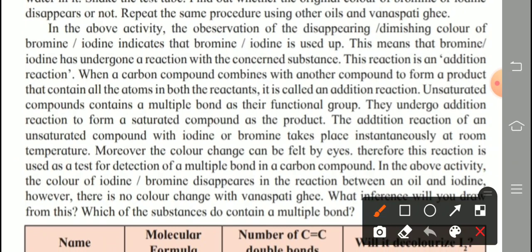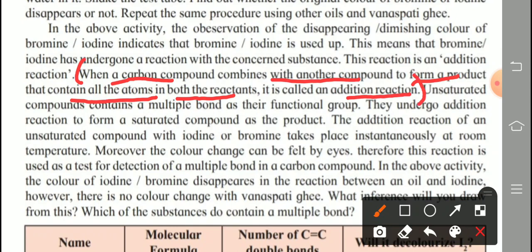Next, when a carbon compound combines with another compound to form a product that contains all the atoms of both the reactants, it is called an addition reaction. Addition reaction. What is addition reaction? Define addition reaction. So you mark this sentence.